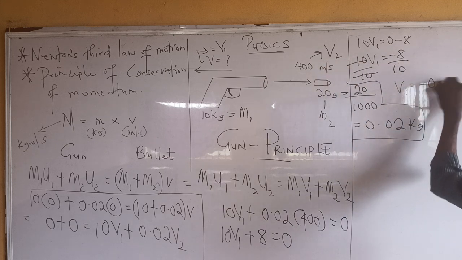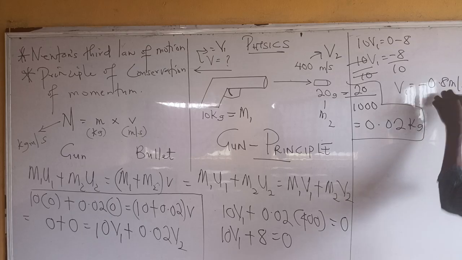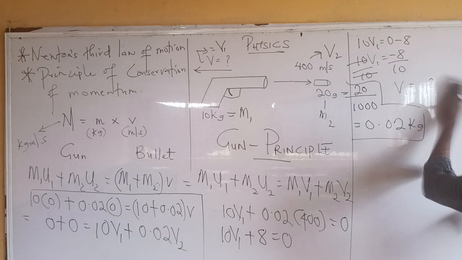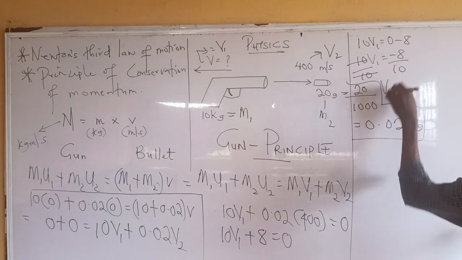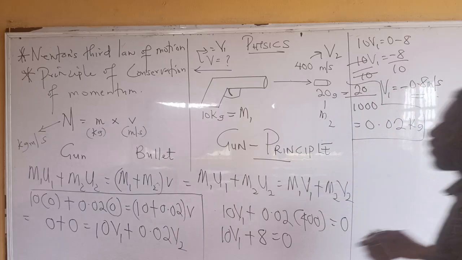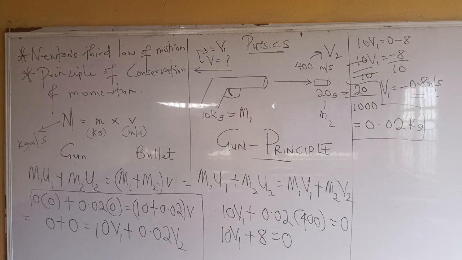V1 is minus 0.8 meters per second. So V1 is minus 0.8 meters per second. That is the velocity of the gun.